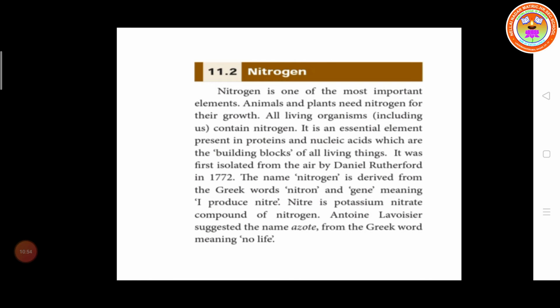Antoine Lavoisier suggested the name azote, A-Z-O-T-E, from the Greek word meaning no life. So without nitrogen, no life.